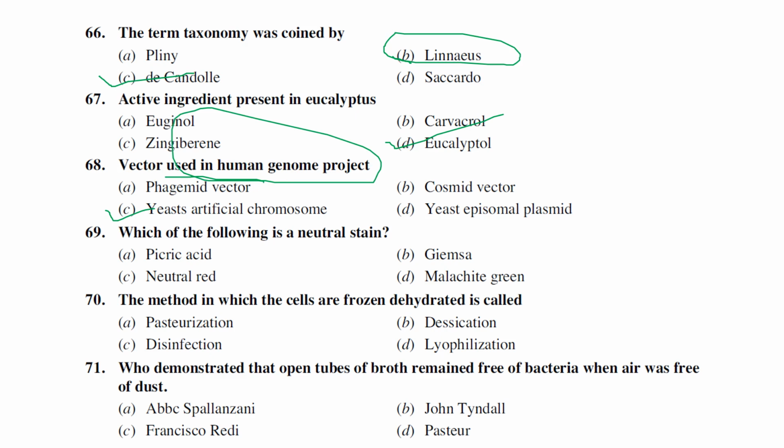And the next one is which of the following is a neutral stain? They're asking about a neutral stain. Neutral red is very simple, the answer is there in the options itself. And the next one is the method in which cells are frozen and dehydrated. Generally, maintaining cells in a frozen condition is called lyophilization. The next one is who demonstrated